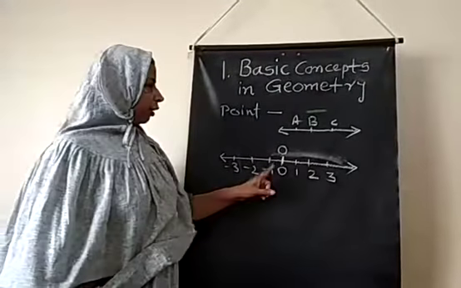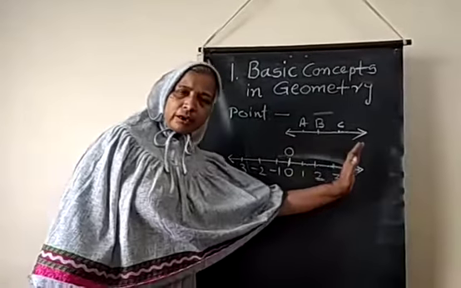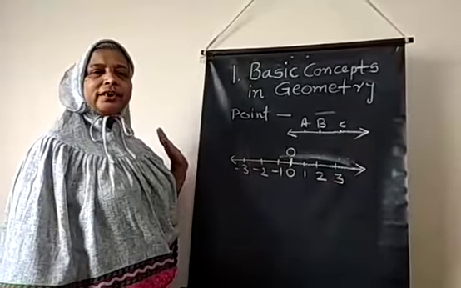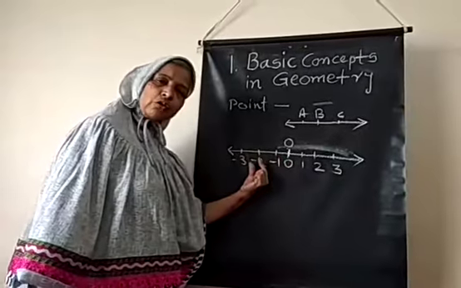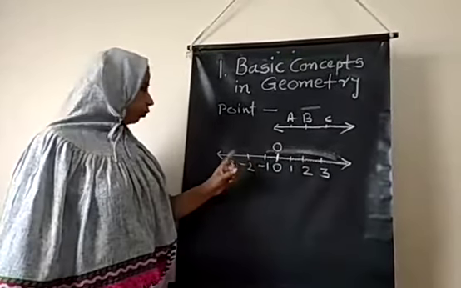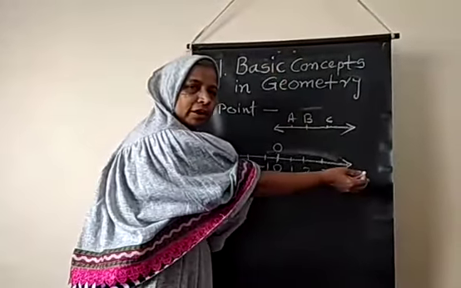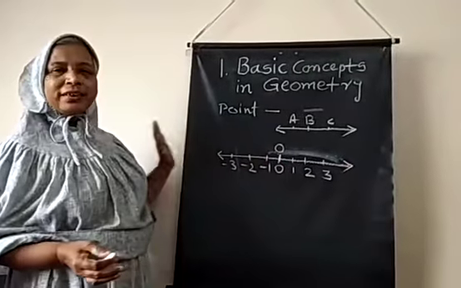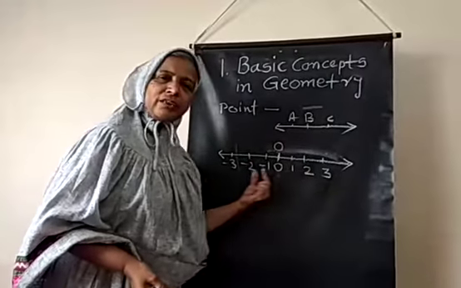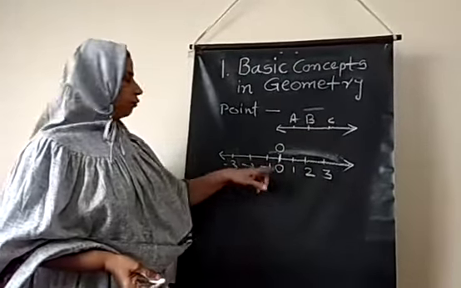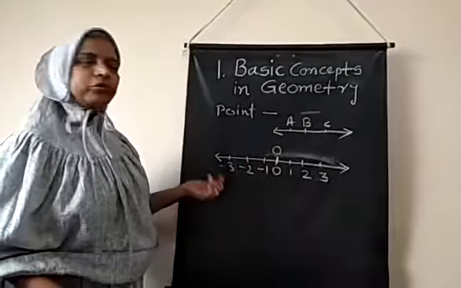But the distance is what? 0 to 1, 1 distance, 1 unit. 0 to 2, 2 units on the right hand side. Same way on the left side also, 0 to minus 1, the distance is 1 only, 1 unit. 0 to minus 2, distance is 2 only, 2 units only. Only this minus sign represents the direction. So on the right hand side the coordinates are positive, while on the left hand side of the 0 the coordinates are negative. So when we are measuring the distance between the given points, that time we are considering the coordinates along with their sign. Now how to calculate the distance?